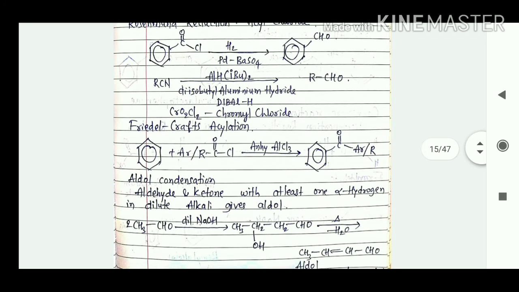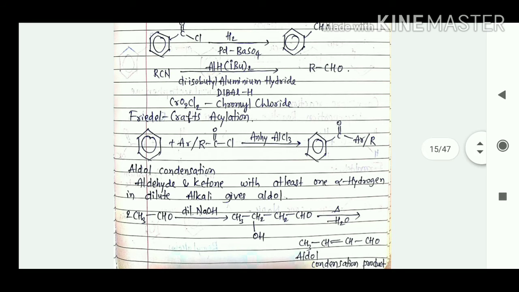So that is the aldol condensation reaction. This aldol condensation reaction is specific for aldehydes and ketones. So aldehydes and ketones with at least one alpha hydrogen in dilute alkali give aldol, right? So this particular reaction is known as aldol condensation. So let us consider this one. If you see this one, the one carbon which is next to CHO is known as alpha carbon. So this alpha carbon has 3 hydrogens.